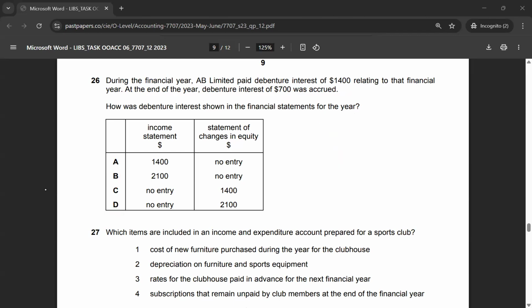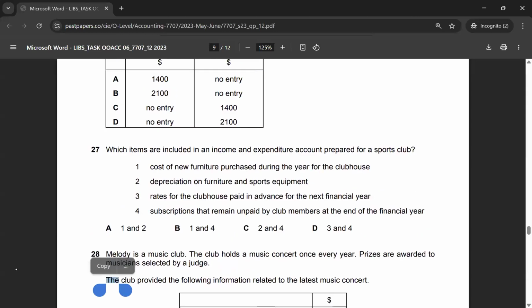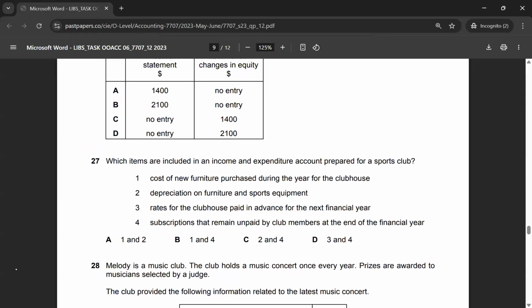Let's move on to multiple choice 27. Which items are included in an income and expenditure account prepared for a sports club? Cost of... no, this is not going. This is going to be on some other statement, not on income and expenditure. Income and expenditure by itself tells you about money earned or money spent. So it's basically the income statement for a normal business.